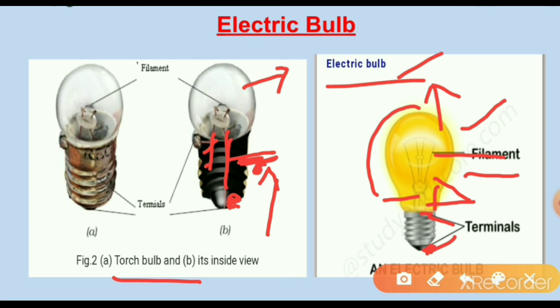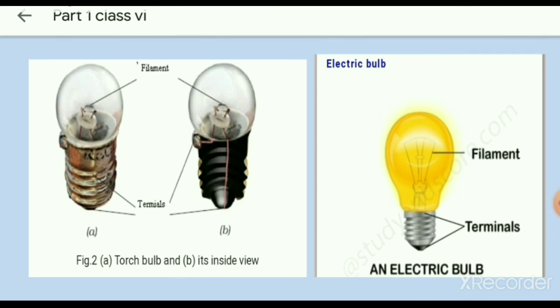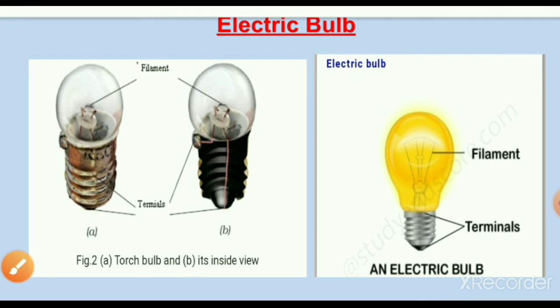So why do bulbs have two terminals? Think. What is the reason? Because the current enters the bulb through one of these terminals and leaves the bulb through the other terminal. So there are two terminals in the bulb. I hope you all have understood about the electric bulb.